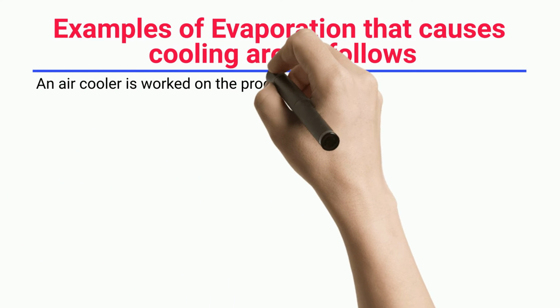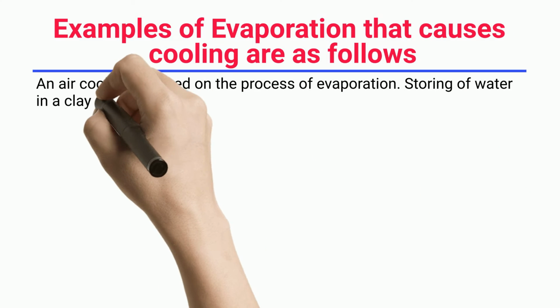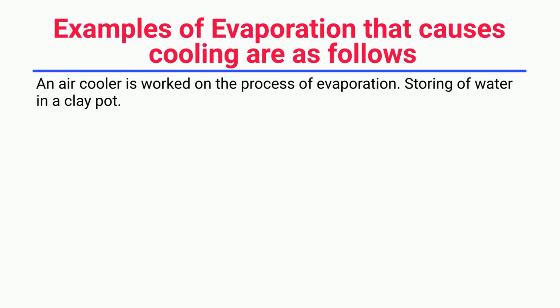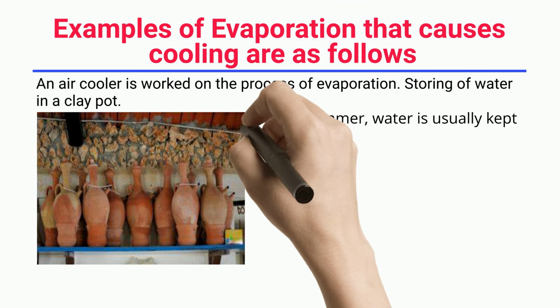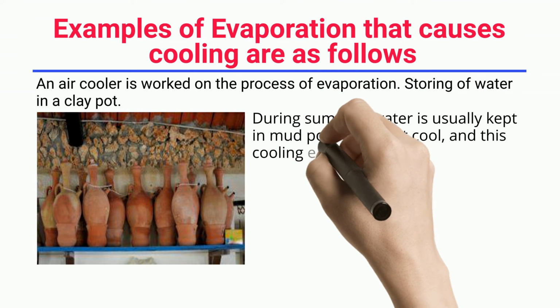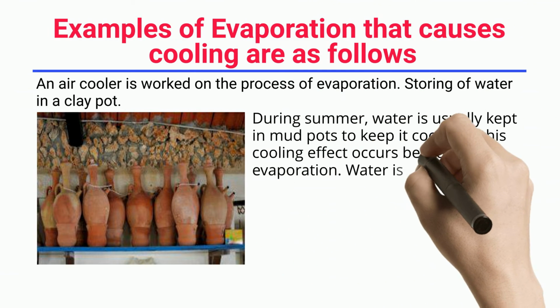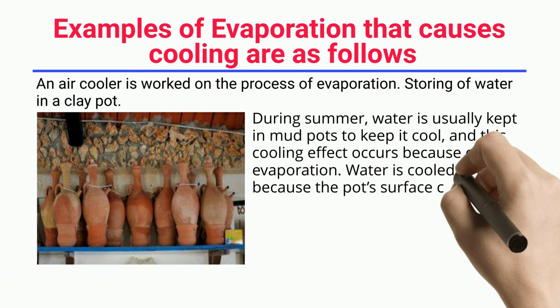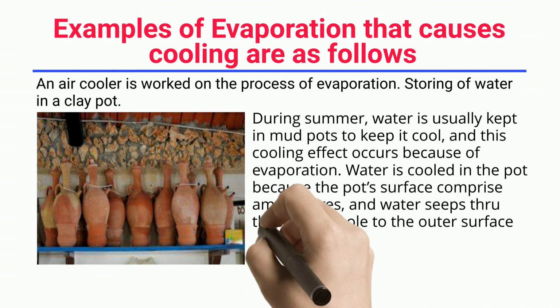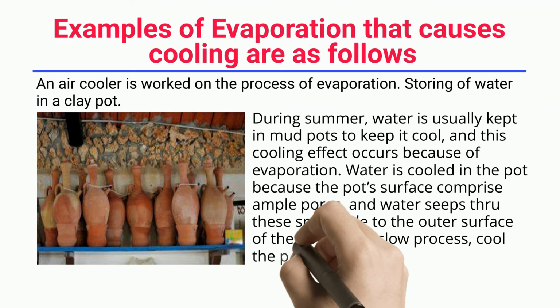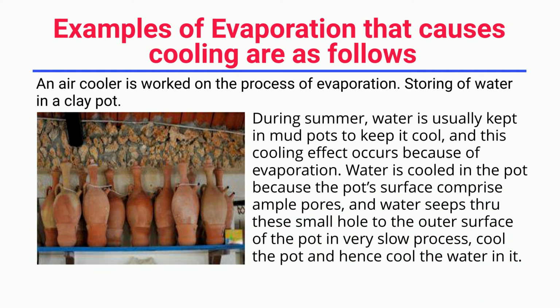An air cooler works on the process of evaporation. Storing of water in a clay pot. During summer, water is usually kept in mud pots to keep it cool, and this cooling effect occurs because of evaporation. Water is cooled in the pot because the pot's surface has ample pores, and water seeps through these small holes to the outer surface of the pot in a very slow process, cooling the pot and hence the water in it.